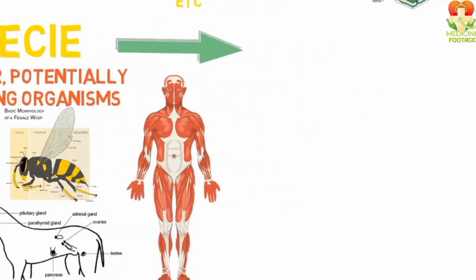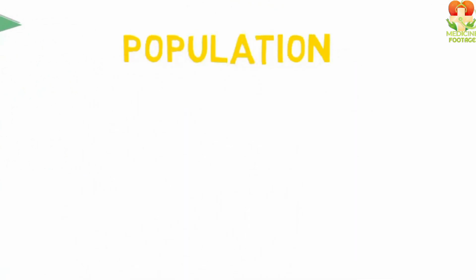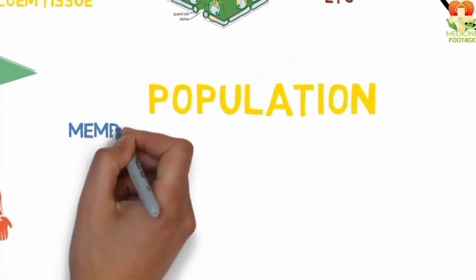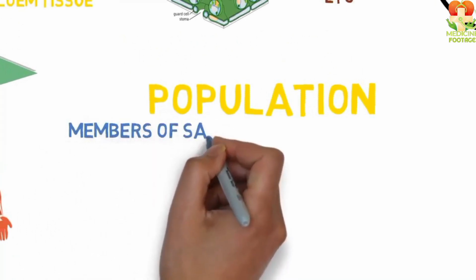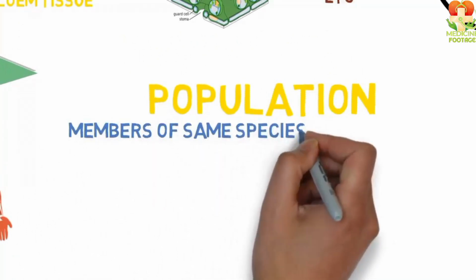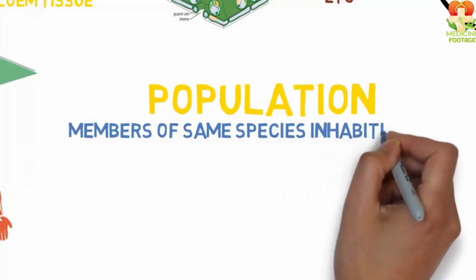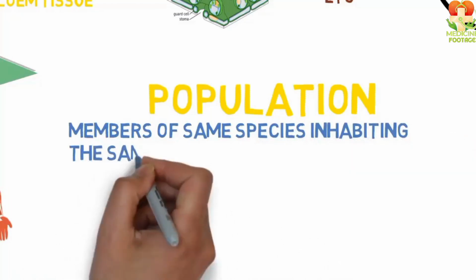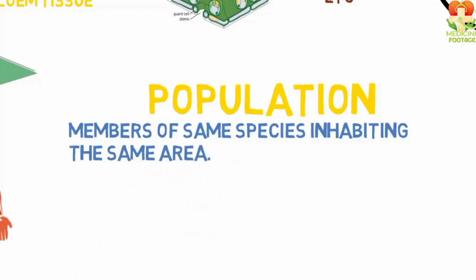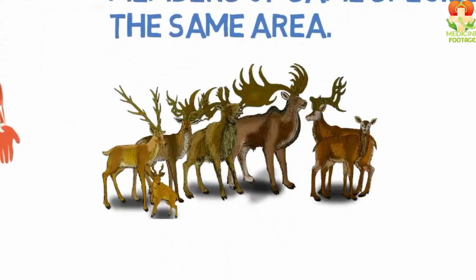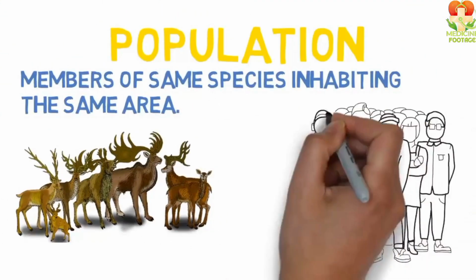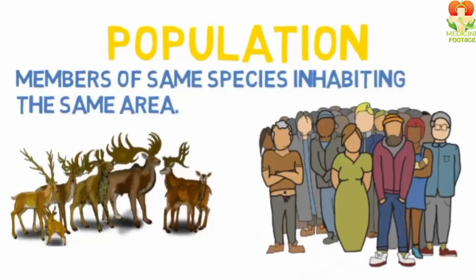Friends, species combine to form a population. Now, how is a population formed? Look, when the same type of living beings are present in one place at the same time, meaning the same species are present in one place, we call it a population. For example, the population of humans means that the same type of living beings are present in one place.